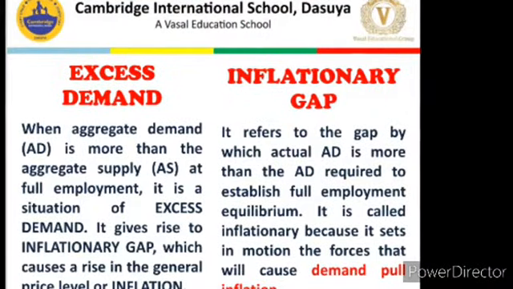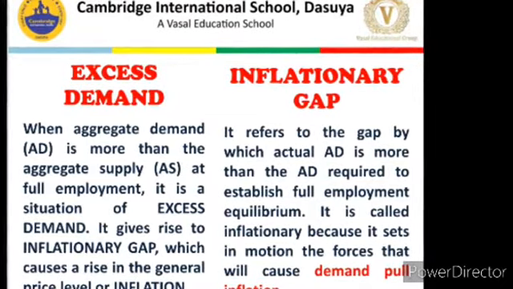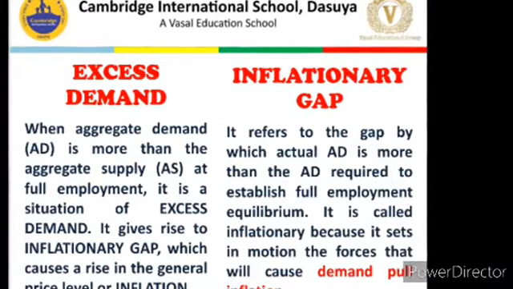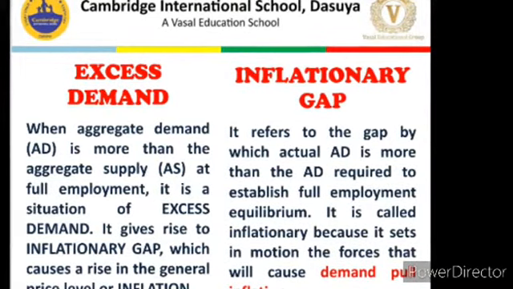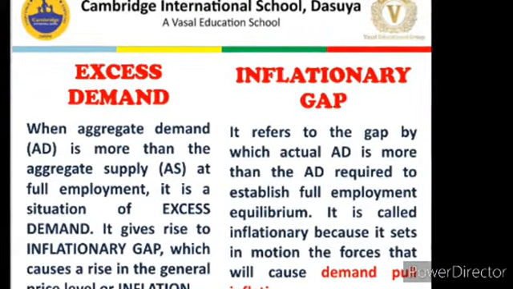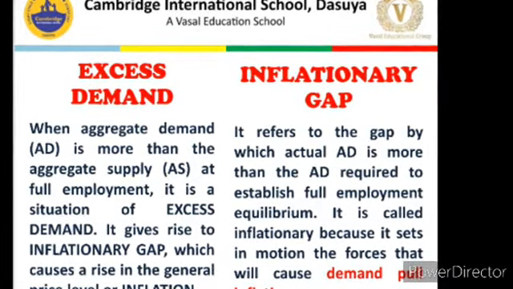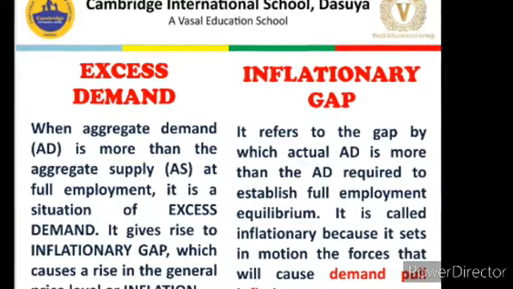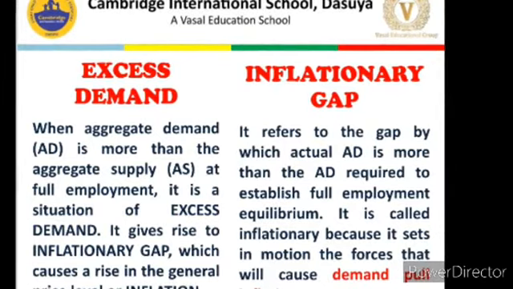So now let us talk about the first situation, when AD is greater than AS. This situation is known as excess demand, and the continuous persistence of excess demand in an economy gives rise to an inflationary gap, and the inflationary gap leads to an increase in the general price level in the economy. This is excess demand. Simply speaking, excess demand is a situation when AD is greater than AS at full employment level. Now, what is inflationary gap?